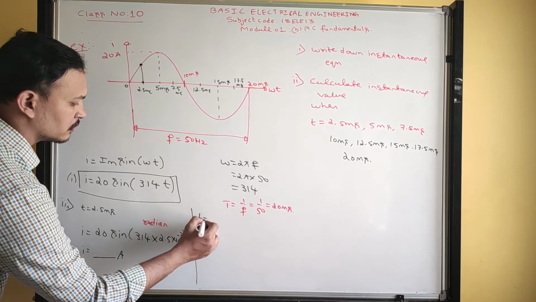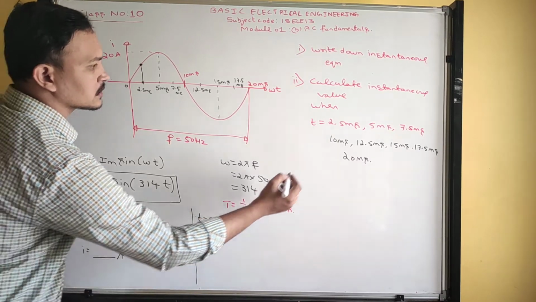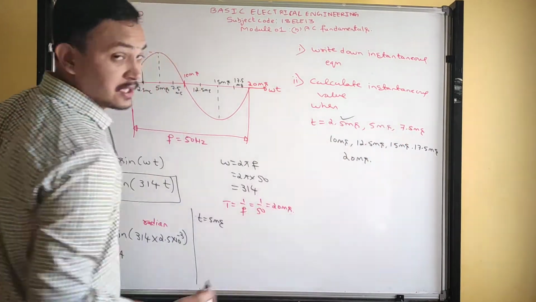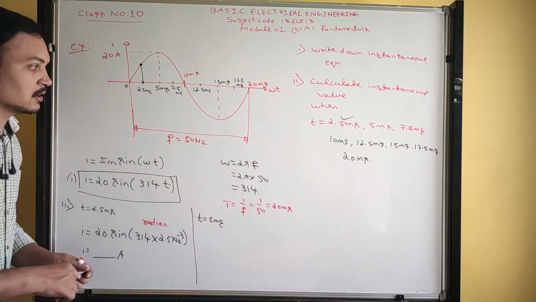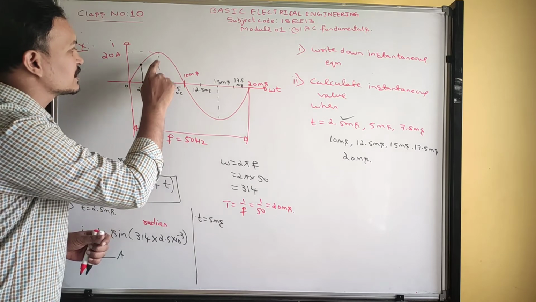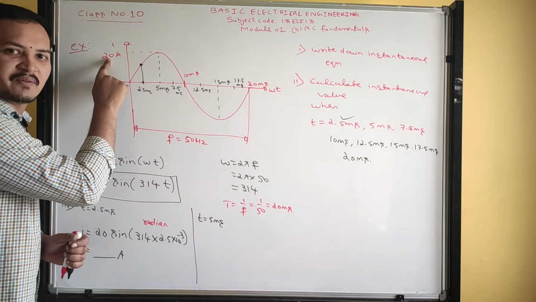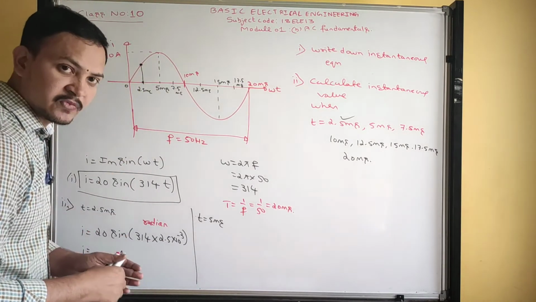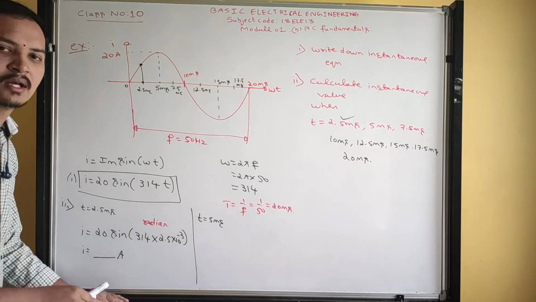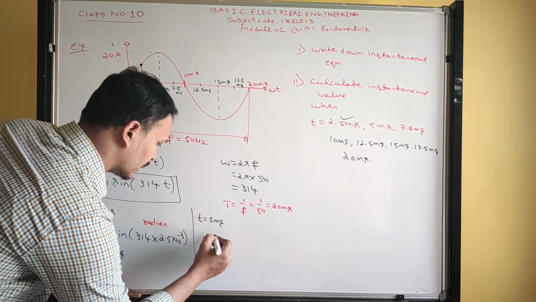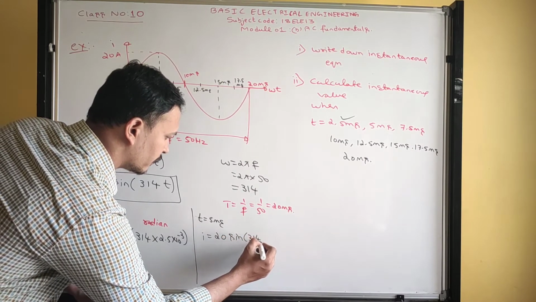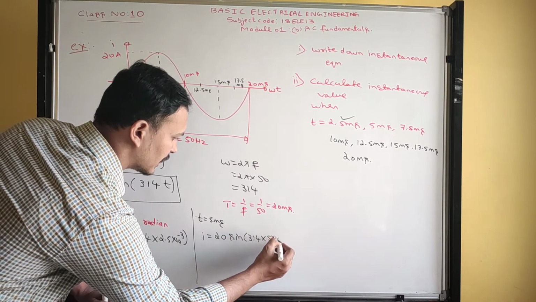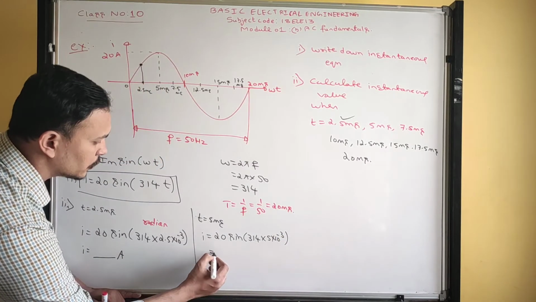Next, when t is equal to 5 milliseconds. 2.5 is completed. Next, 5 milliseconds. Without solving, I can tell. Look at here. At 5 milliseconds, what is the value? Maximum, 20 ampere. The same thing you will get by writing this equation and solving in the calculator. You will get 20 sine 314 into, you enter the time value here. Do it in the calculator.